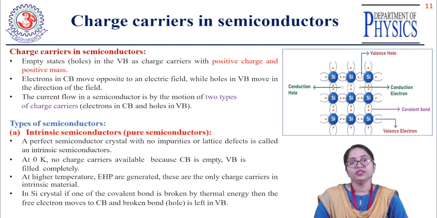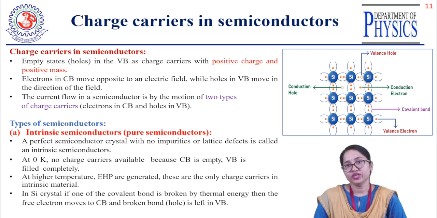In the example I have taken, a silicon crystal, if one of the covalent bonds is broken by thermal energy, the free electron moves to the conduction band and the broken bond leaves a hole in the valence band. In the left side diagram you can see that to fill this hole, the nearest electron comes to that hole. In this way, the movement of electrons happens inside that semiconducting material.